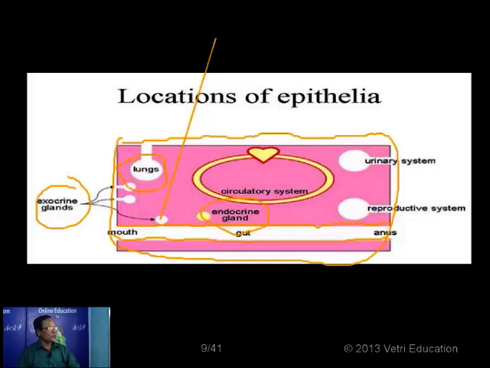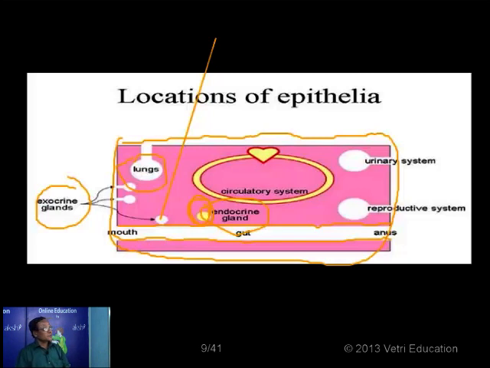Another one, endocrine glands, is represented simply here, just a gland. It is made up of cells, but they do not have any ducts. Their secretions are released into the blood, from where they are transported to the required region. So glands without ducts are called endocrine glands, for example, thyroid gland, pituitary gland, and thymus gland.